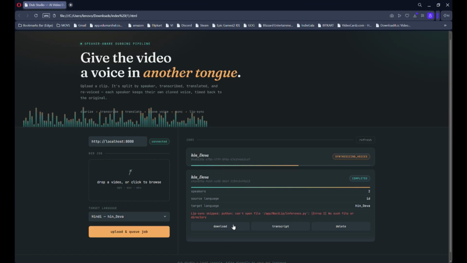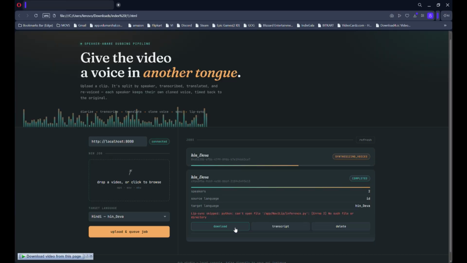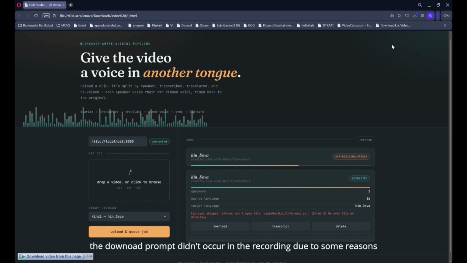So here you can see the download option is here, and if I try to download it, it will be downloaded. Let's see. Yes, you can see it's downloaded. Now if we try to open this file.